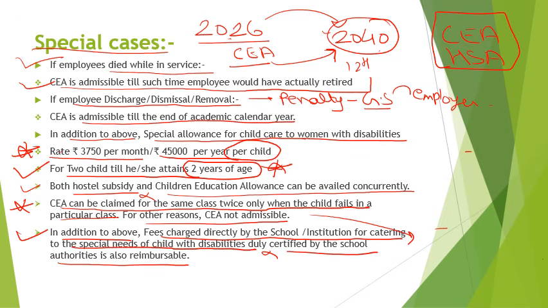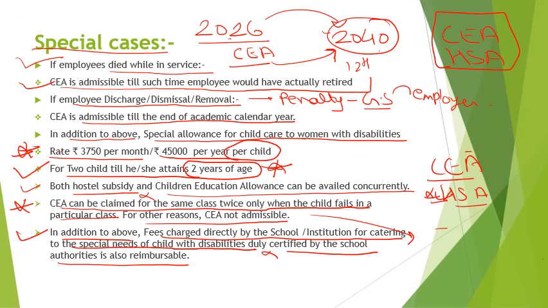So, after reimbursement of children education allowance and hostel subsidy, if in this case hostel subsidy is not applicable, this point we will look at.